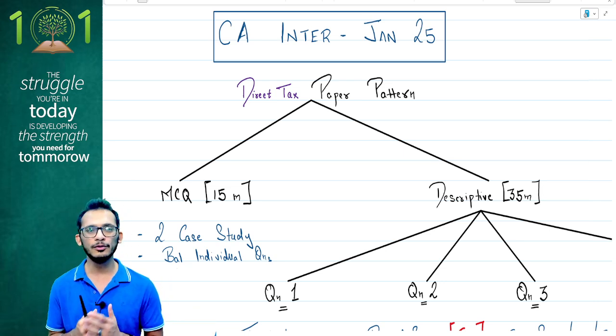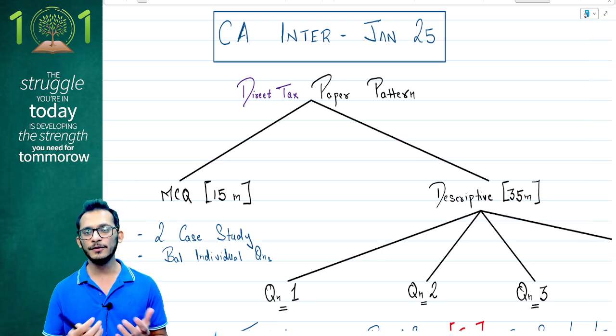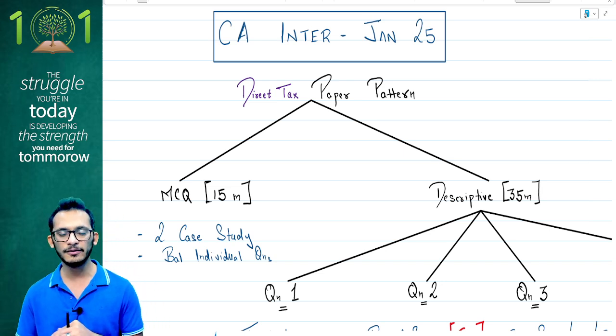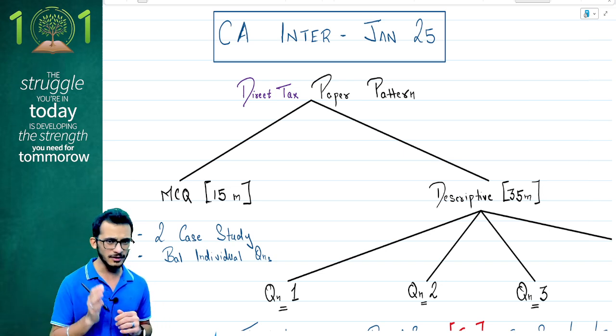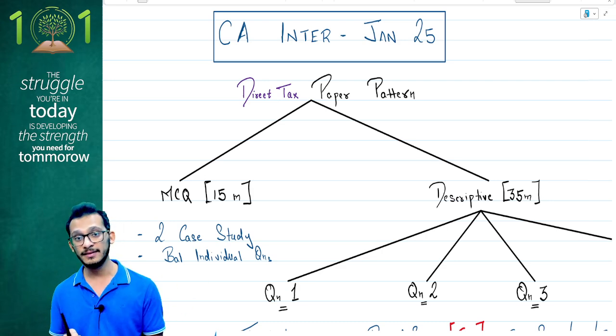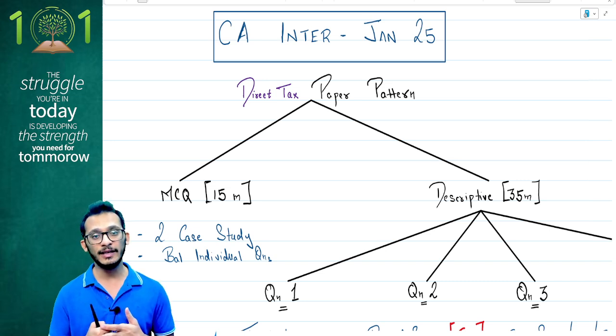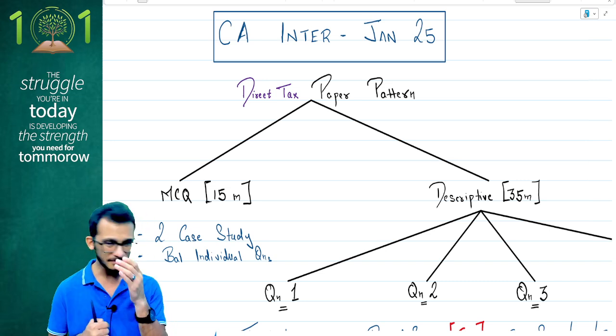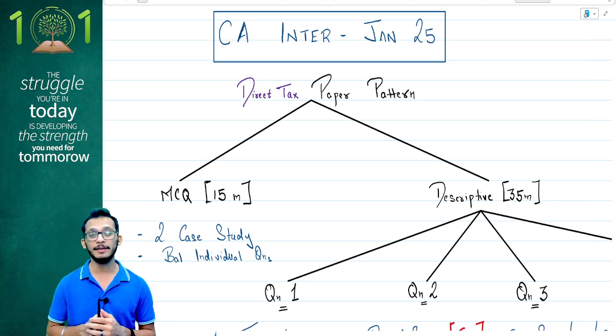Yes, so I'm trying to do a bit of a selective study for you, but again, it's all about creating that importance for those chapters so that you understand the significance of it. Now, this whole discussion is happening based on analysis of the previous papers, the May 25 paper and the September 25 paper, especially the September 25 paper because of the complications which came up in the paper.